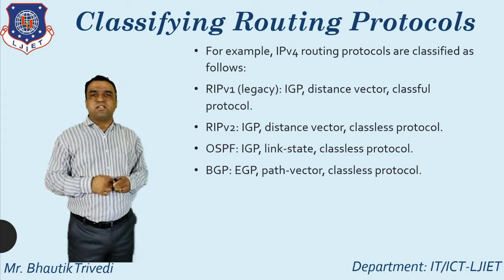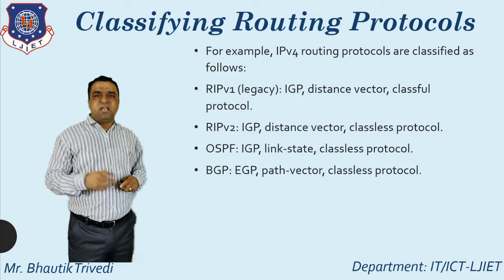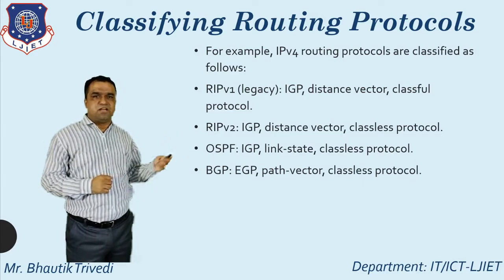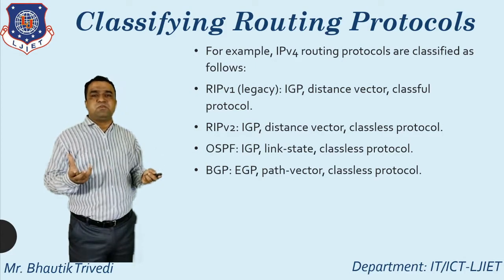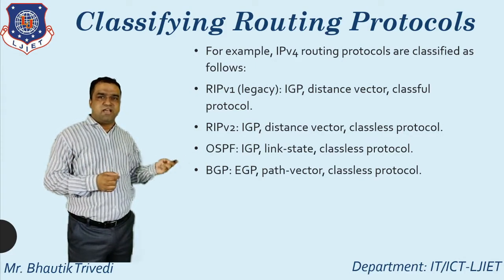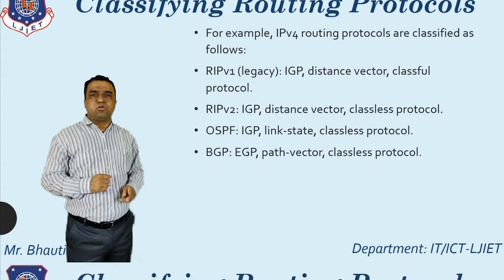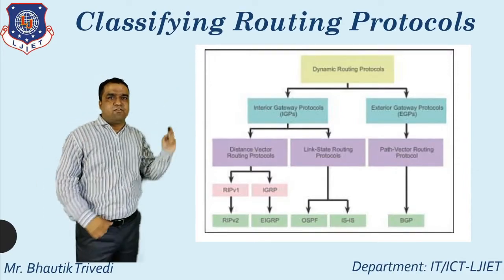Whenever you talk about OSPF, that is IGP, link state, classless. And whenever you talk about BGP, that is EGP. EGP means exterior gateway protocol, path vector, and classless. So this is all the concept of classifying the routing protocols. Here you just see one diagram for that.